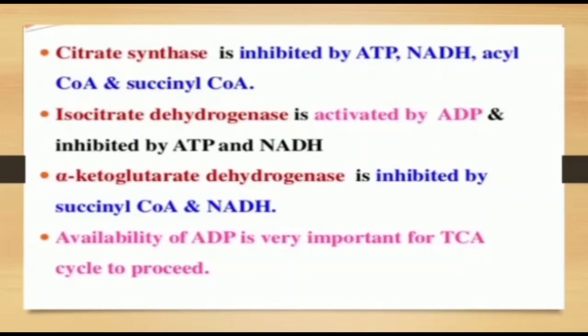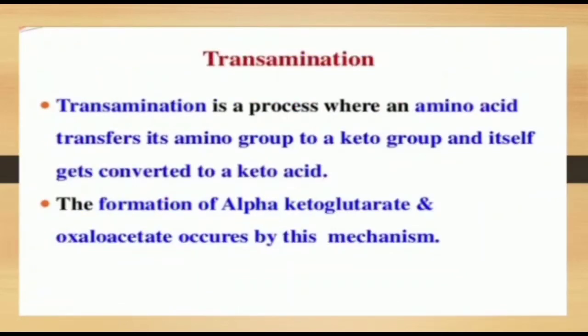Now, transamination. Transamination is the process where an amino acid transfers its amino group to a keto group, and is itself converted to a keto acid. The formation of alpha ketoglutarate and oxaloacetate occurs by these mechanisms.